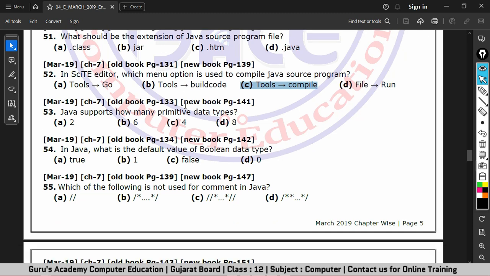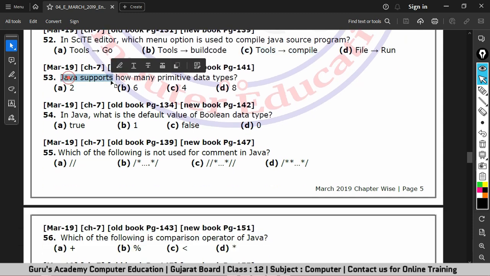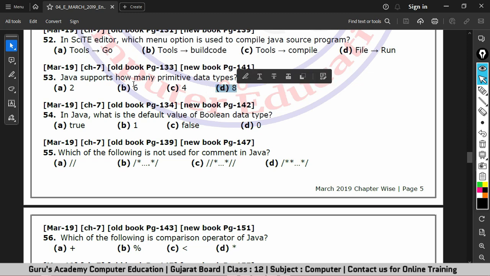Okay, next question is, Java supports how many primitive data types? We have already discussed this question. And the correct answer is option D, 8. Java supports 8 primitive data types.